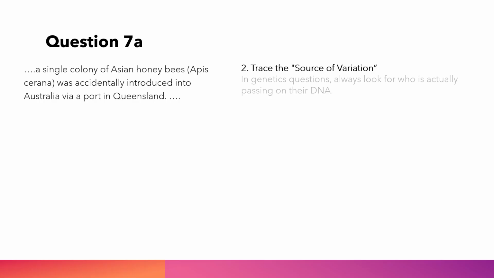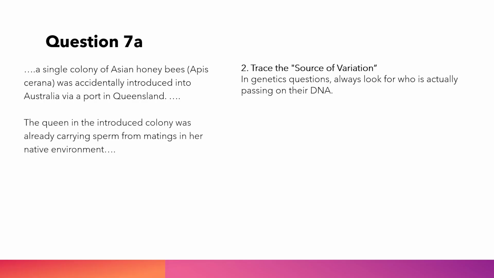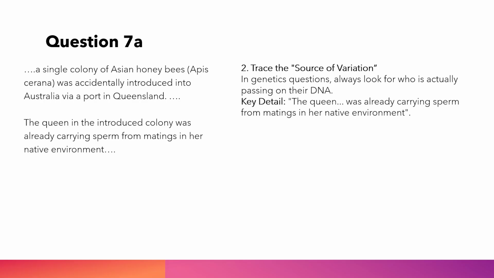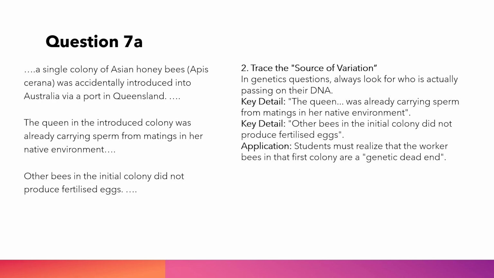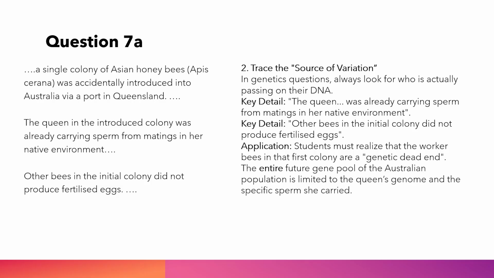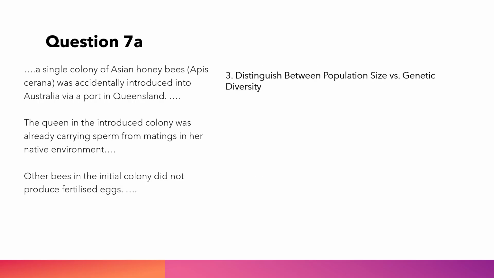2. Trace the source of variation. In genetics questions, always look for who is actually passing on their DNA. Key detail: the queen was already carrying sperm from matings in her native environment. Key detail: other bees in the initial colony did not produce fertilized eggs. Application: students must realize that the worker bees in that first colony are a genetic dead end. The entire future gene pool of the Australian population is limited to the queen's genome and the specific sperm she carried.